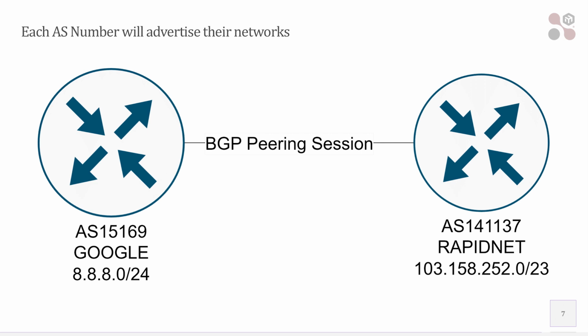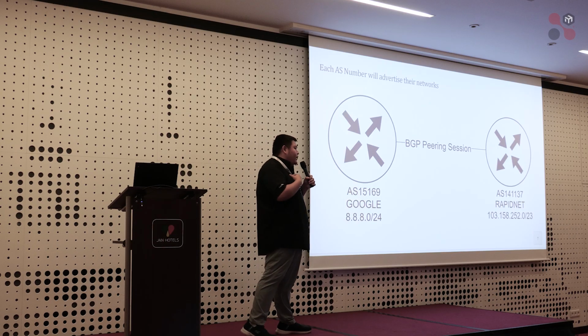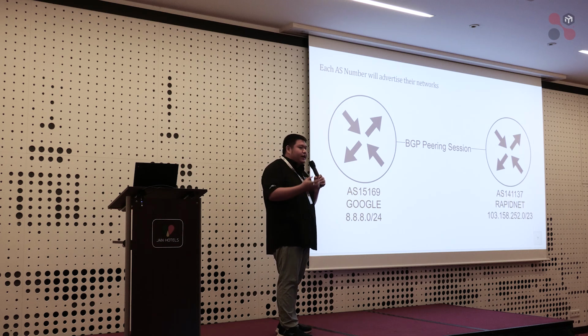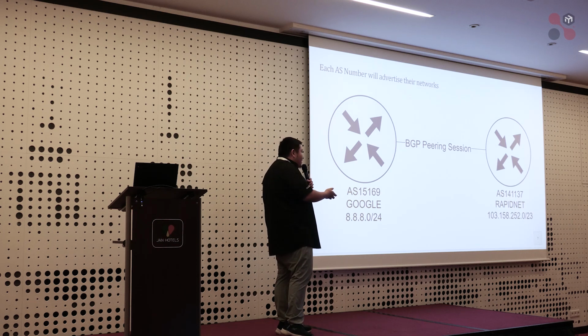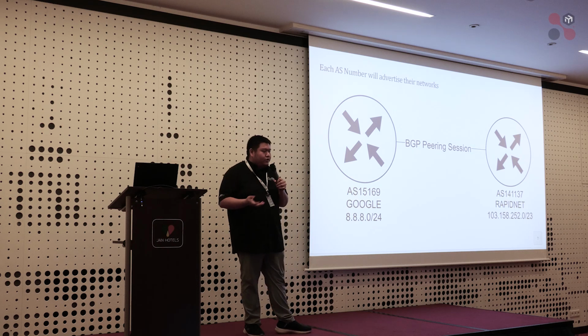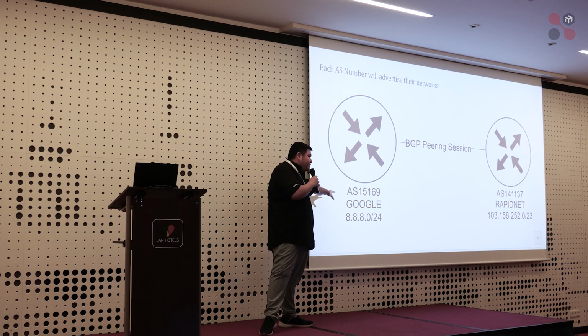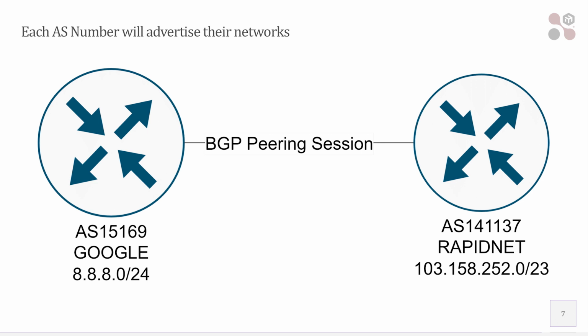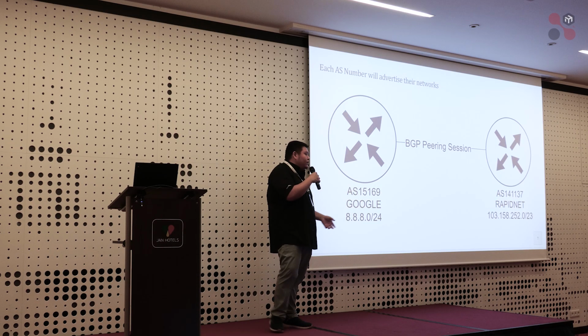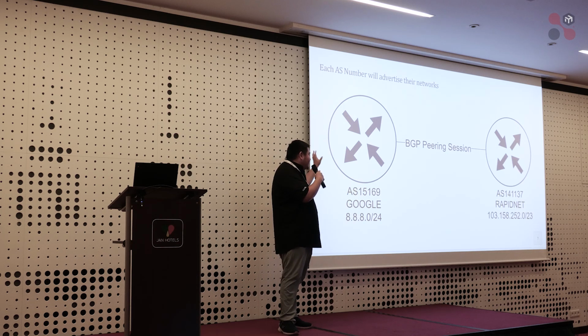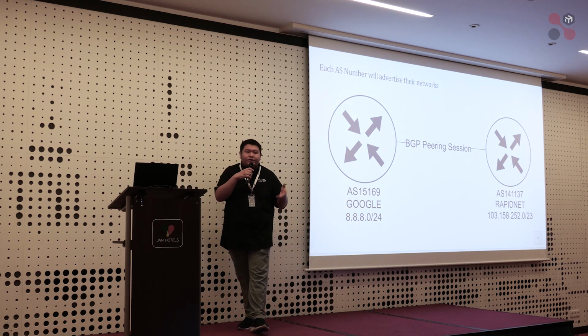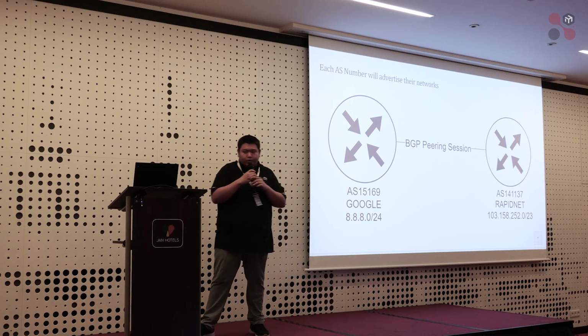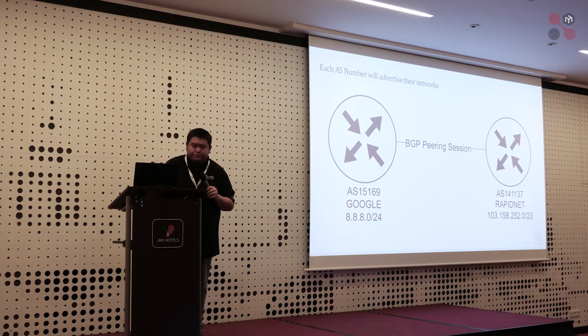But the simple thing is, I have a prefix, and I want to access another prefix. Let's say I have an example here from Google. Google has their IP address, their network prefix. The smallest one to be advertised on the internet is /24. We advertise its prefix, and we know each other. It is the basic of dynamic routing protocols, not only BGP.